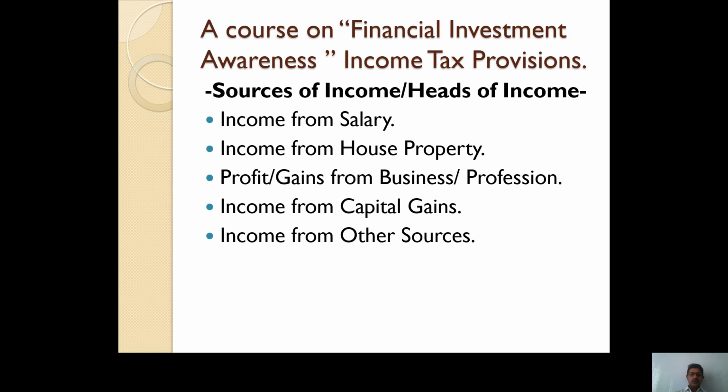All incomes which are not part of the above four heads come within this last source of income. So interest on bank deposit, dividend received from a company on investment made in equity shares or mutual funds, and any lottery income come within the last head of income, that is income from other sources.